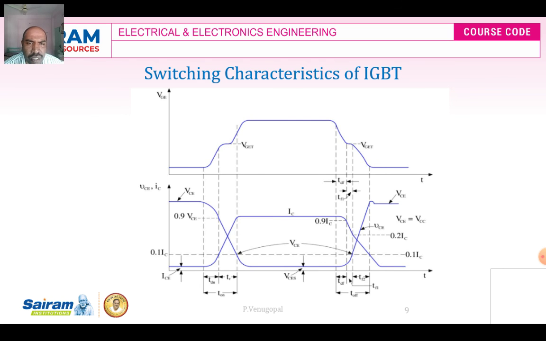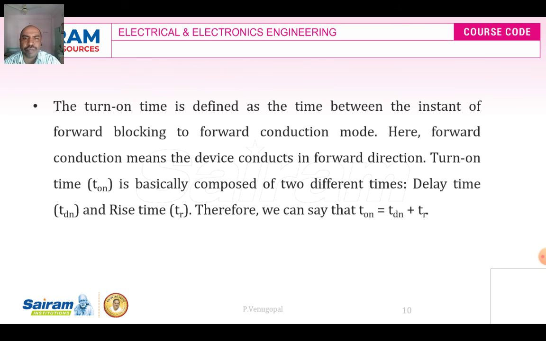TF2 is fall time 2, where the VCE rises from 10% to 90%, or the peak value. The sum of TDF plus TF1 and TF2 gives the turn off time of the power IGBT. So this is also important from the examination point of view.